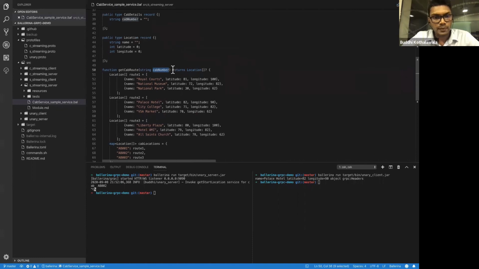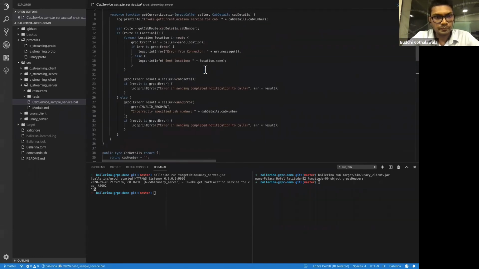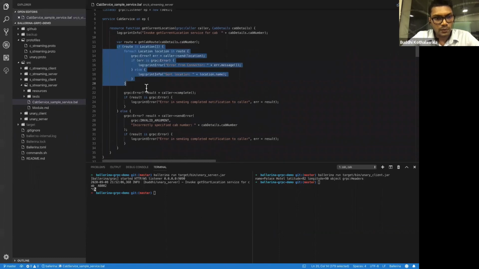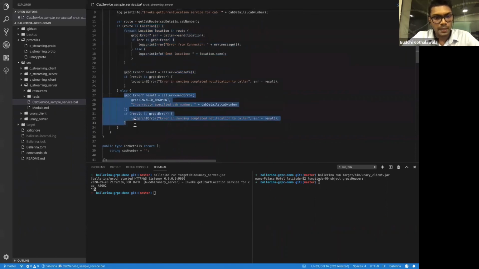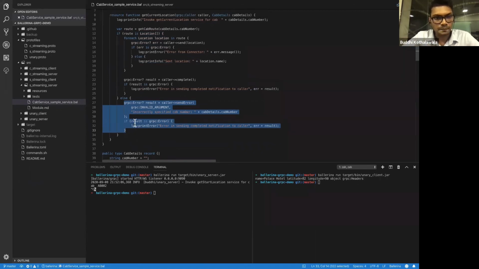Route simply means a list of locations, or null when you specify a cab number that is not available in this list. As in the previous one, we do a null check here, and if you specify an invalid argument, then we do some error handling and say this is an invalid argument.